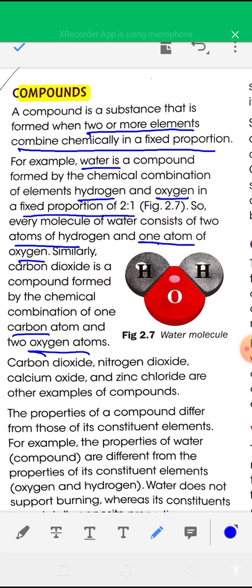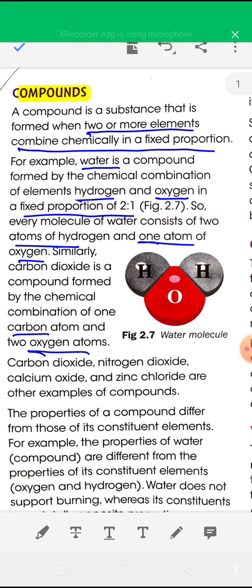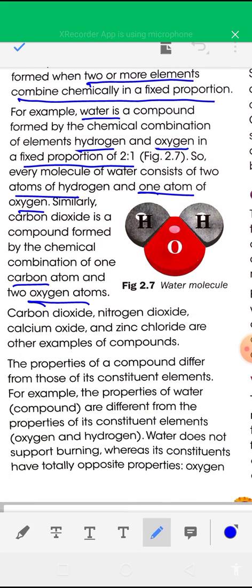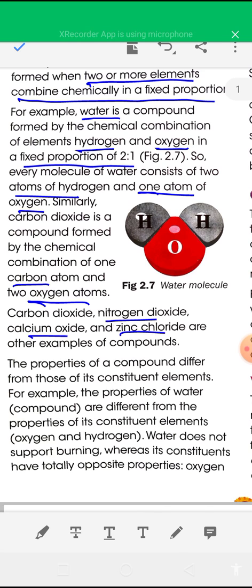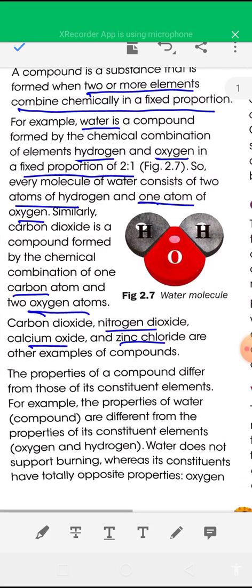and two oxygen atoms. Some other examples of compounds are given. Carbon dioxide I have told, nitrogen dioxide, calcium oxide, zinc chloride, all these are other examples of compounds. So a compound is formed when two or more elements combine chemically.